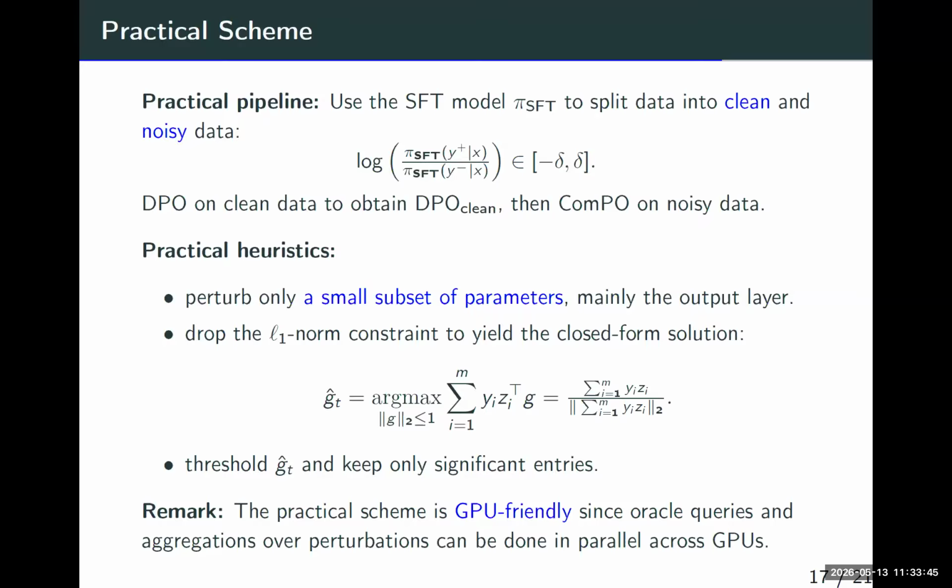But of course, we still want to further impose the sparsity. That's why we also threshold g hat and keep only the significant entries. That means that even for the parameter perturbation for the output layer, the last layer, there still exist several small entries, and we simply cut them off. So the practical scheme is GPU friendly, since the oracle queries and aggregation over perturbations can be done in parallel across GPUs, thanks to this closed form solution.